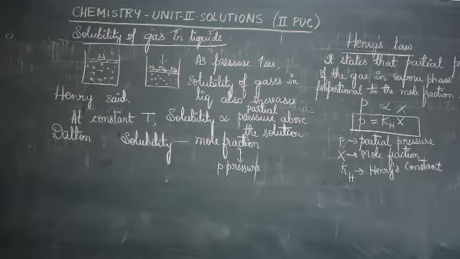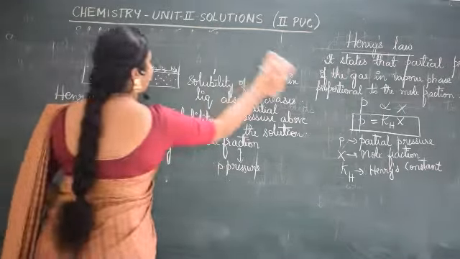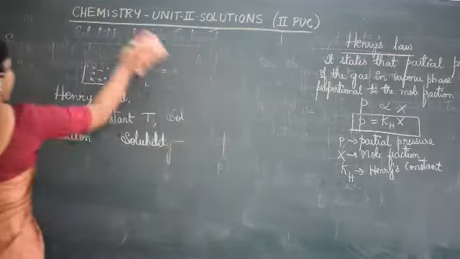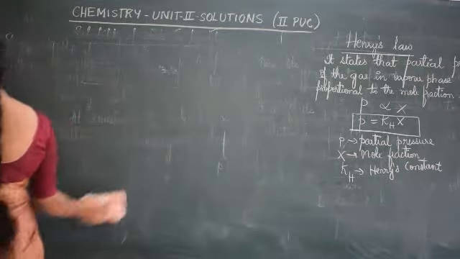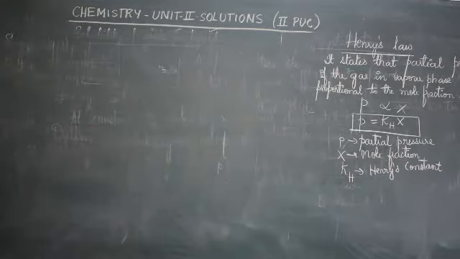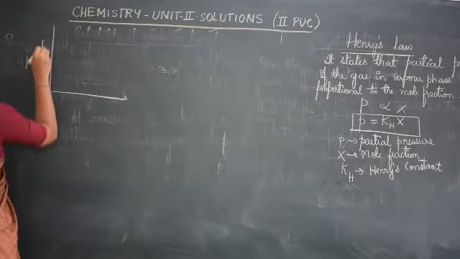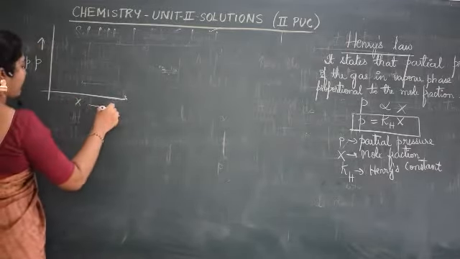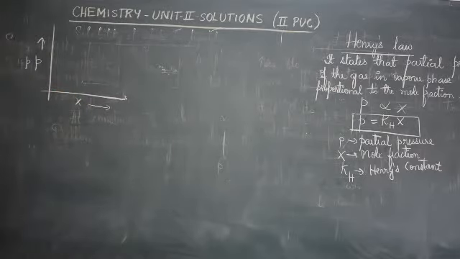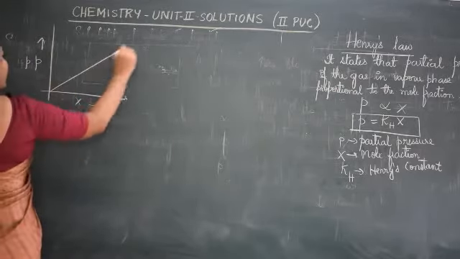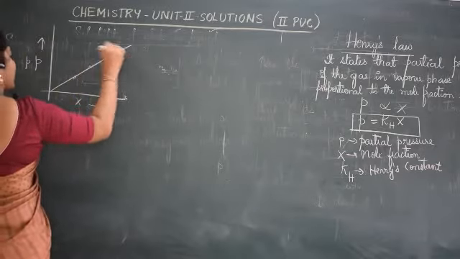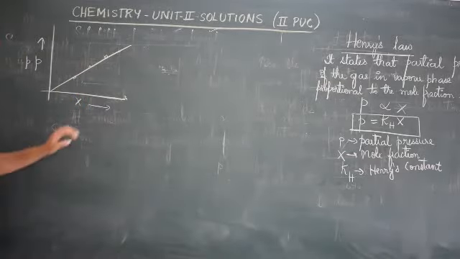If we draw a graph with respect to Henry's law, partial pressure versus mole fraction, the graph is expected to pass through the origin. So the graph is expected to be a straight line this way.